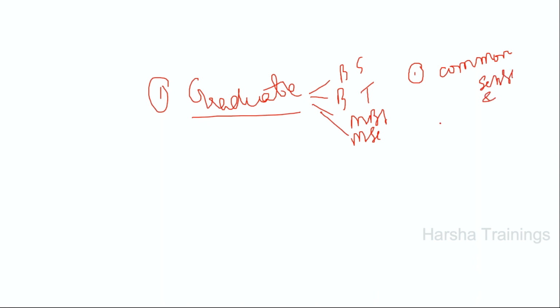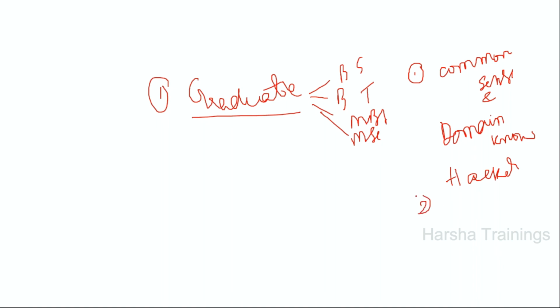And domain knowledge. That's it. And he should see the data from a more hacker point of view. Okay, this is the primary thing: common sense, domain knowledge, and he should see any data from a more hacker point of view.